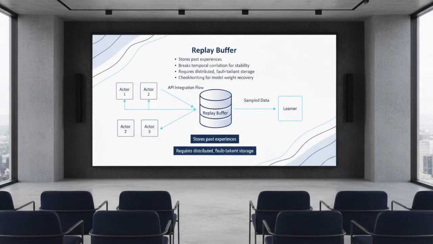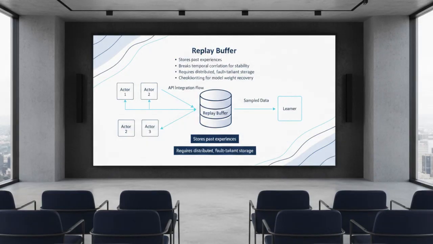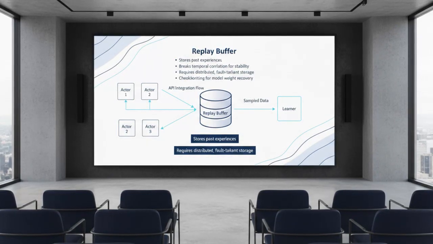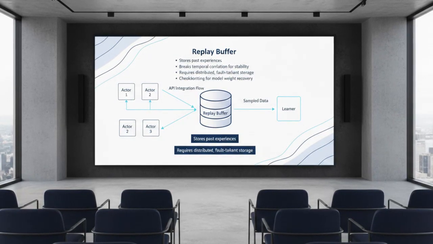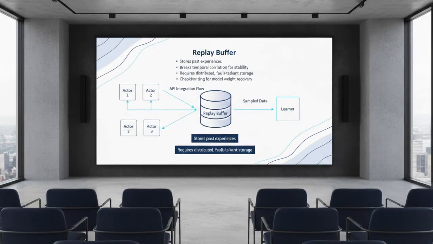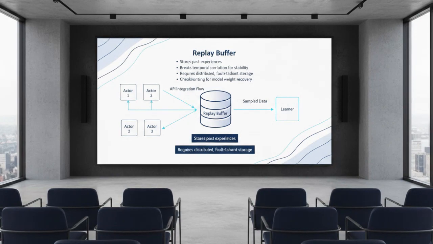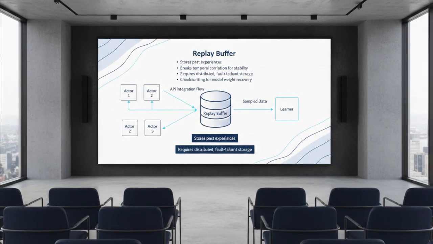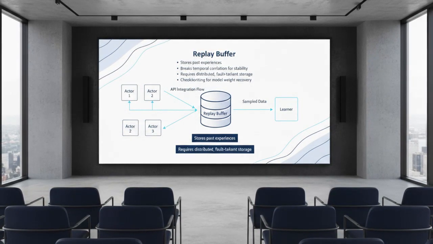In distributed DRL, the replay buffer is a critical infrastructure component. It stores millions of previous state, action, reward, next state transitions, allowing the learner to sample data randomly. This breaks the temporal correlation between sequential steps, which is vital for neural network stability.